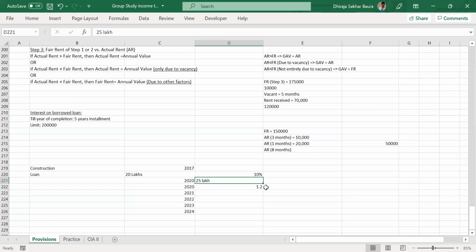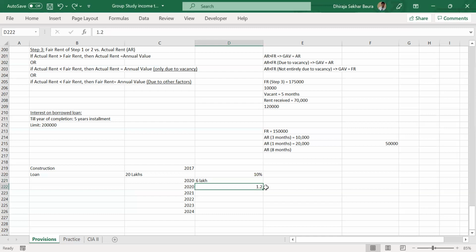No. So are you talking about the year 2020 interest only? Yeah, let's go with the 6 lakh calculation. For 2017 to 2023, accumulated is 6 lakhs.